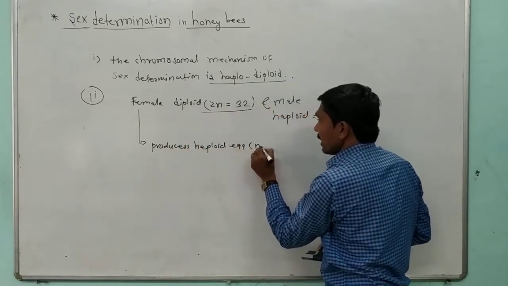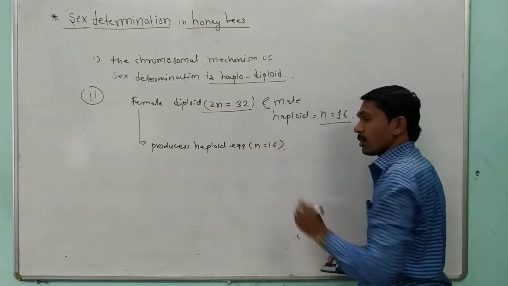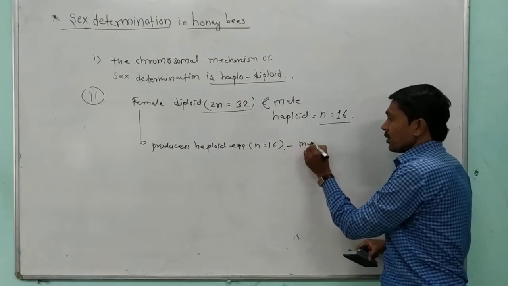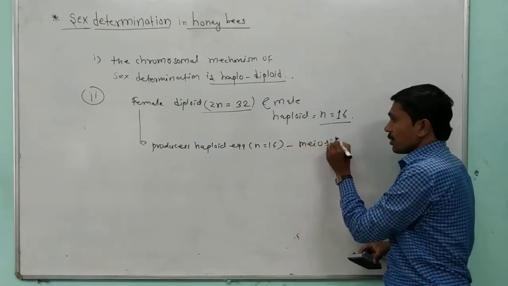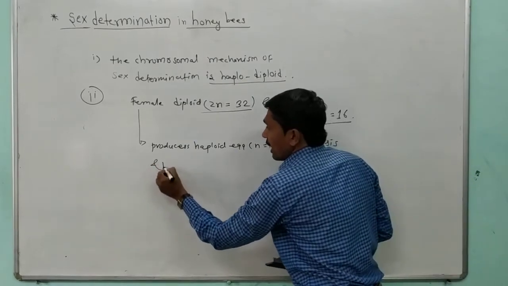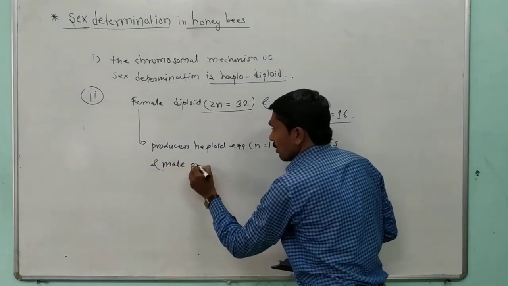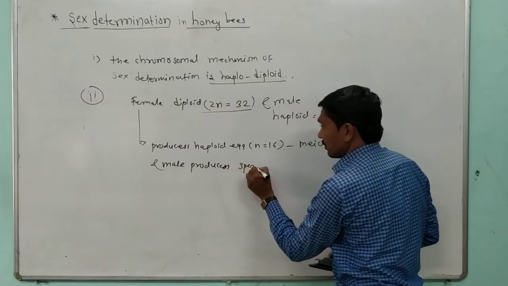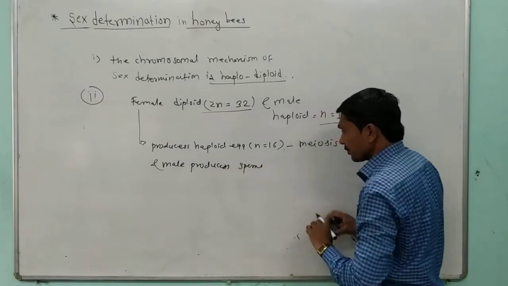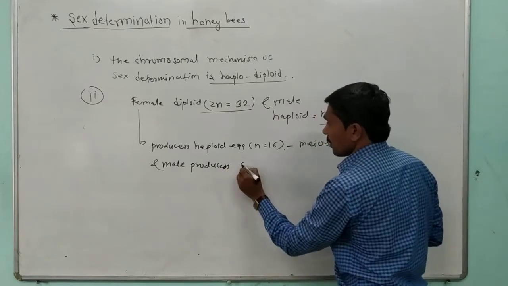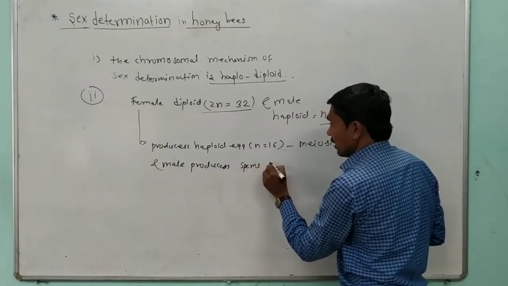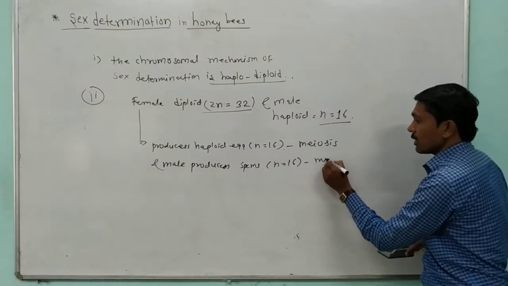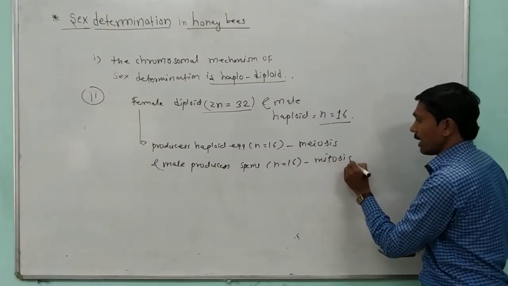Okay, that means n is equal to 16. And by the process of meiosis, the male also produces the sperm. That means the male produces sperms, n is equal to 16, haploid, by the process of mitotic division or mitosis.